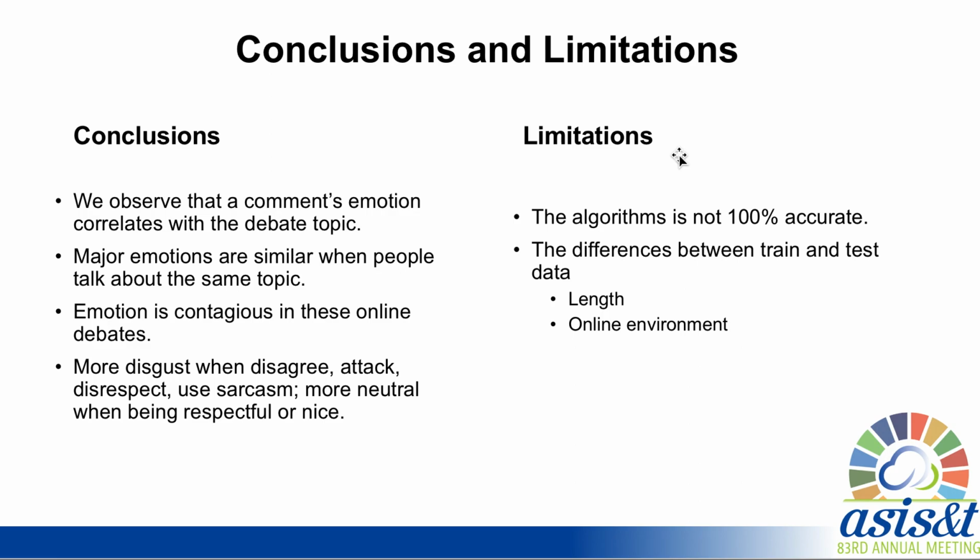There are some limitations in our paper as well. The first one is that the algorithm is not 100% accurate, so there might be some wrong emotion labels in the comments. Second, we train our emotion recognition model with data that have different distributions from the online debates in terms of their length and online environment.